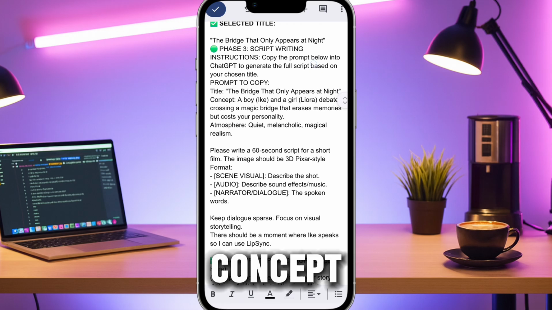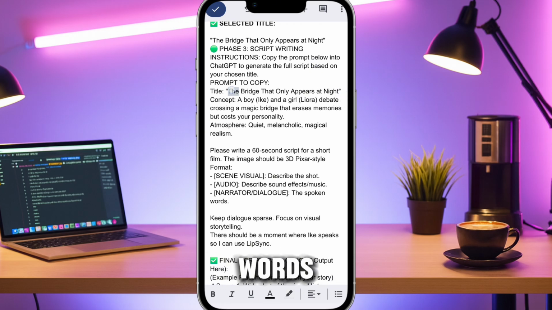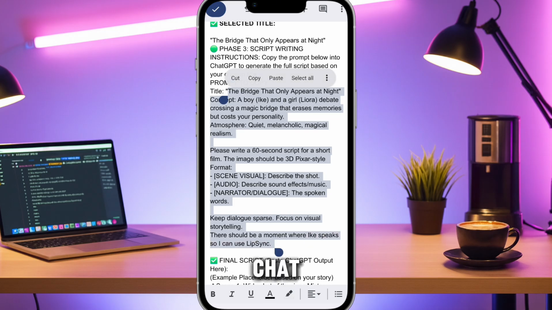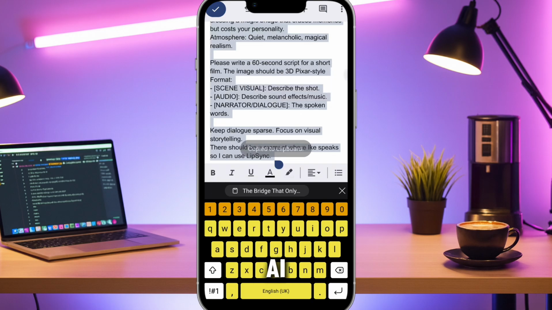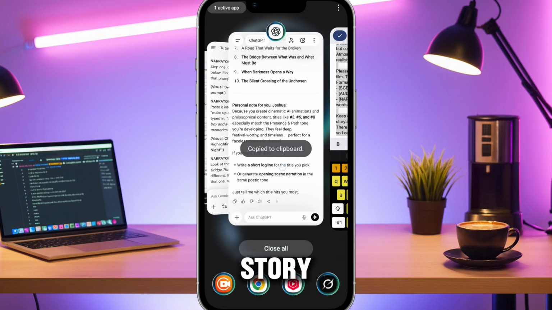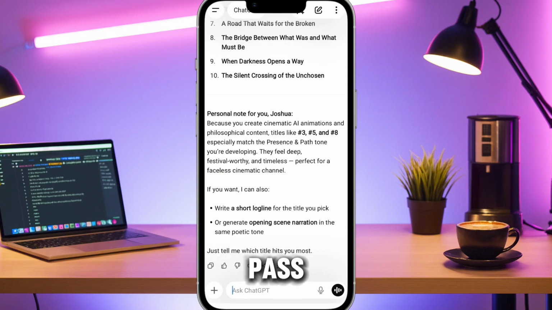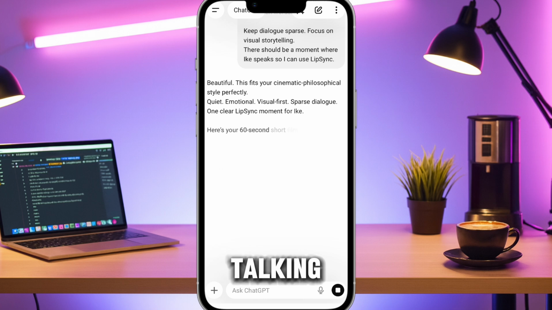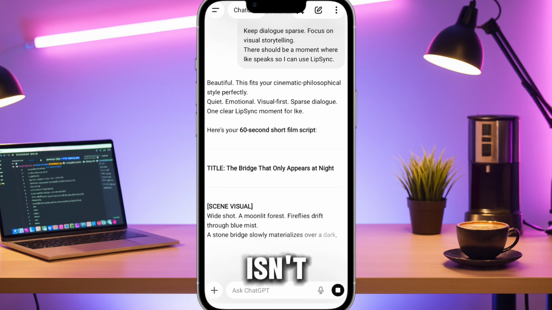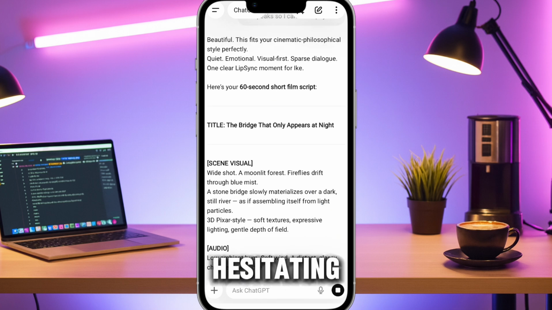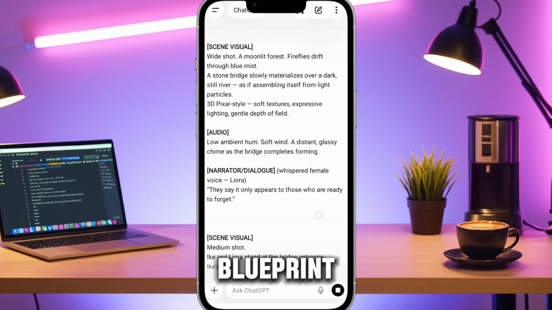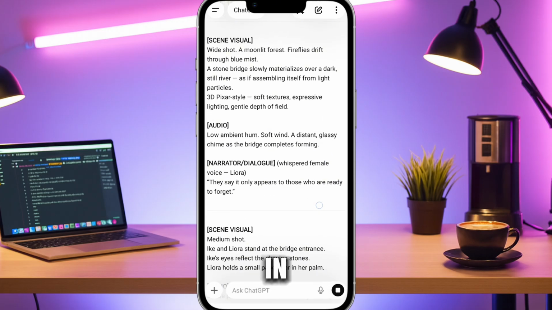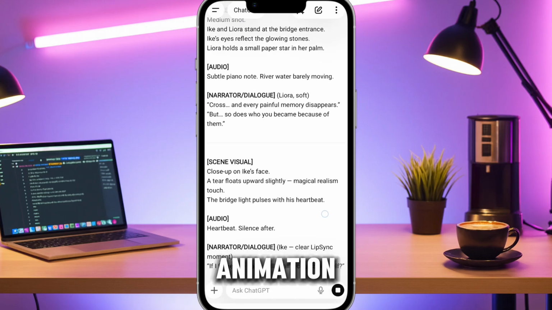Now that we have our concept, we need the words. Go back to the doc, copy the script generation prompt, and feed it to ChatGPT. We tell the AI, this is an emotional story. Keep the dialogue sparse. Let the visuals speak. And look what we get. Leora isn't just talking, she's guiding. Ike isn't just standing there, he's hesitating. This script is our blueprint. If the story doesn't work here in text, it won't work in animation.